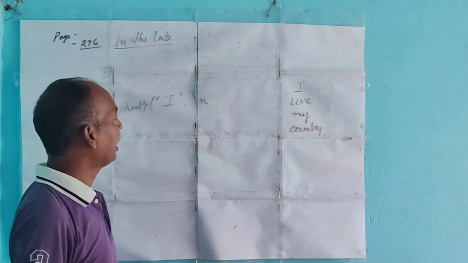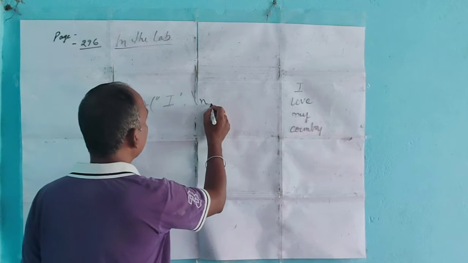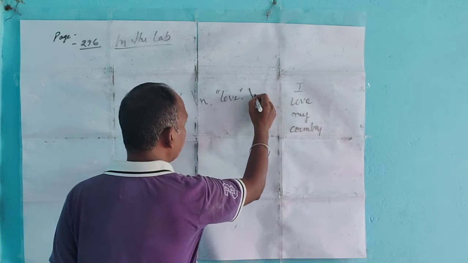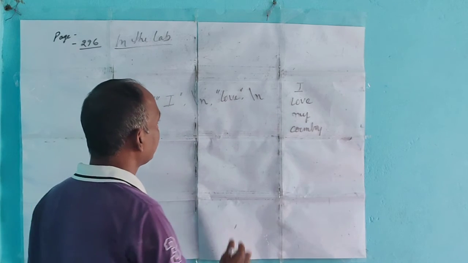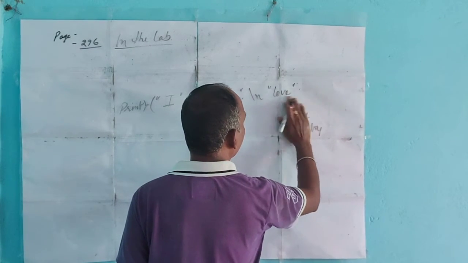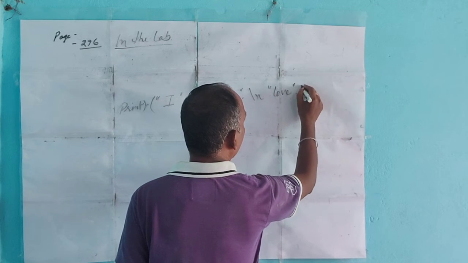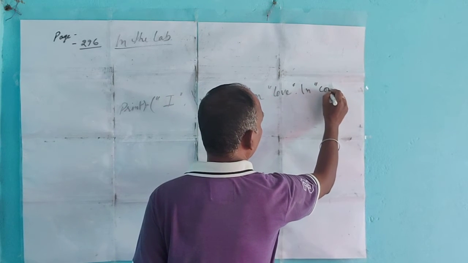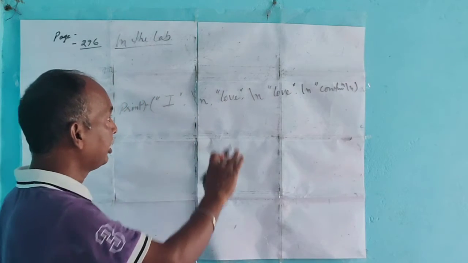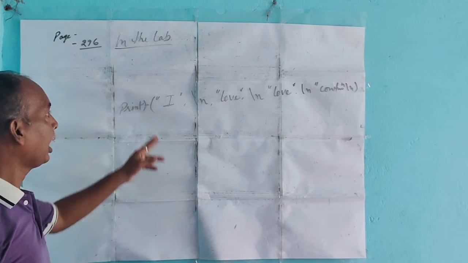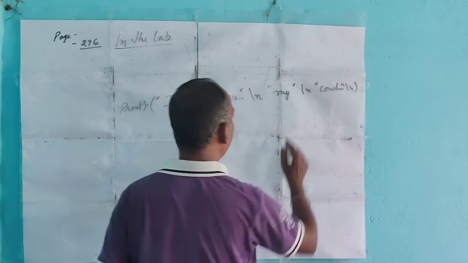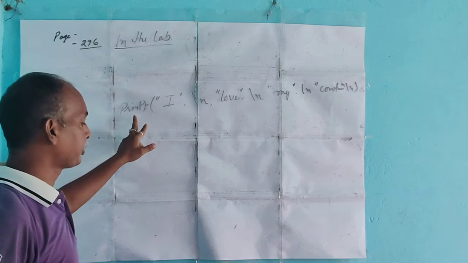I love my country. So write I, then \n, then again write love, then \n, then again write country, then \n. So you see, I am displaying I love my country by using a single printf statement.